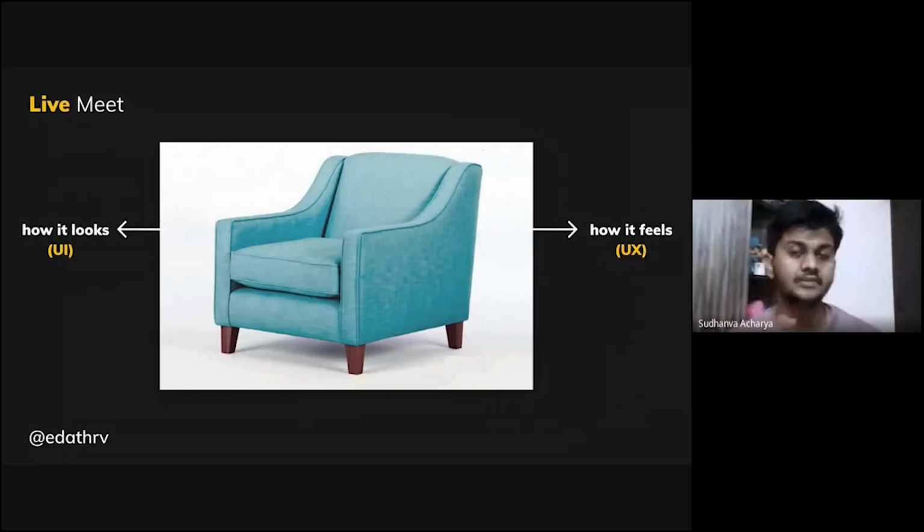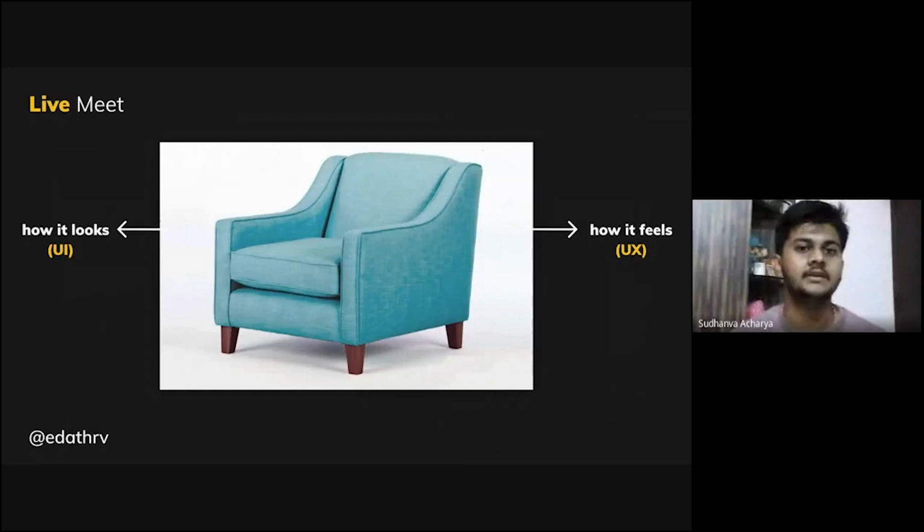He's going to think how the chair will feel. He is looking to provide an experience to a user. So as a UX designer, you need to think what kind of foam to use, what kind of texture should I use, how sturdy should my chair be. That thing is being done by a UX designer.